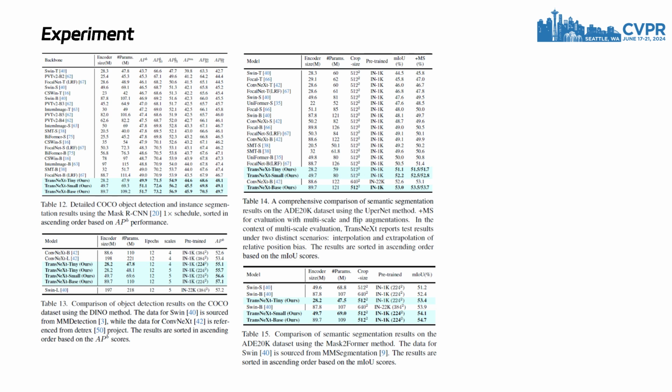We used UperNet and Mask2Former methods to train the ImageNet 1K pre-trained TransNeXt at a resolution of 512 by 512 for 160K iterations and evaluated its semantic segmentation performance on ADE20K. Our TransNeXt demonstrated comprehensive superiority over previous methods across all sizes. Our TransNeXt base even surpassed ConvNeXt B, which was pre-trained on ImageNet 22K and further trained at a resolution of 640 by 640. These results indicate that our method has the potential to transcend model size limitations and break through